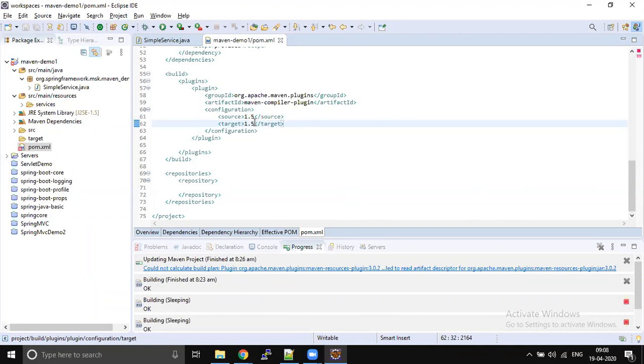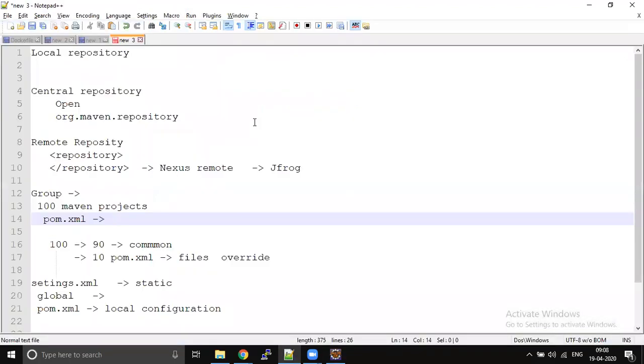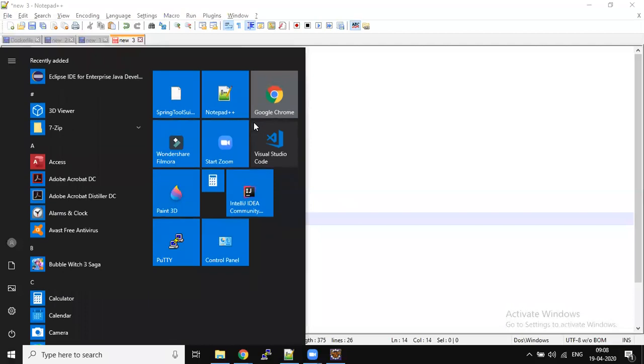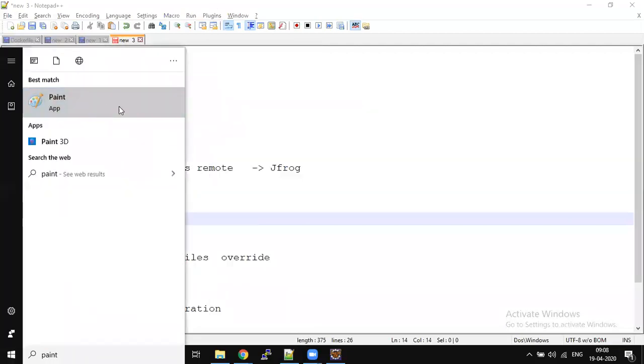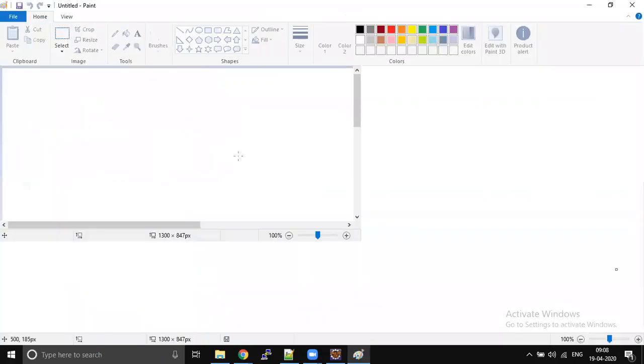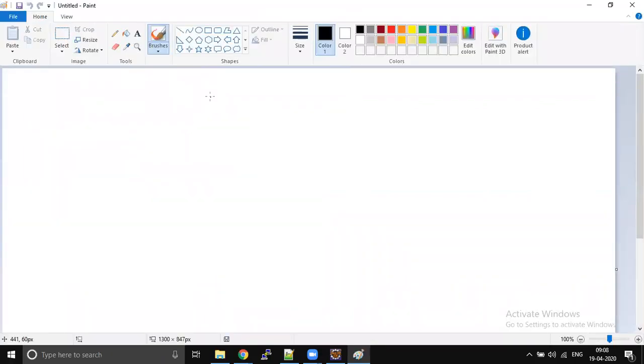Actually, my question is this. Let's take an example: my 100 modules are already running in production. Now, if I want to change the repository, from Nexus to JFrog or something else, and I added this repository in the pom.xml of 100 projects, I 100% need to modify there, then build and deploy to production. But if it's settings.xml, it's a common place. Is changing it alone fine, or do I again need to build those 100 modules and deploy to production?